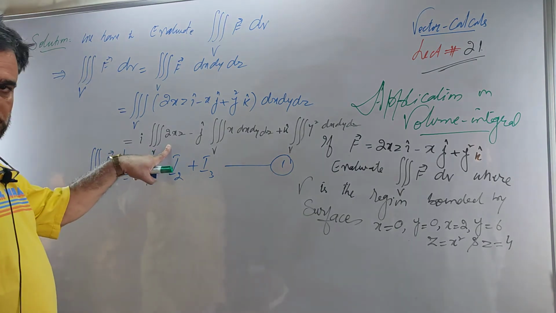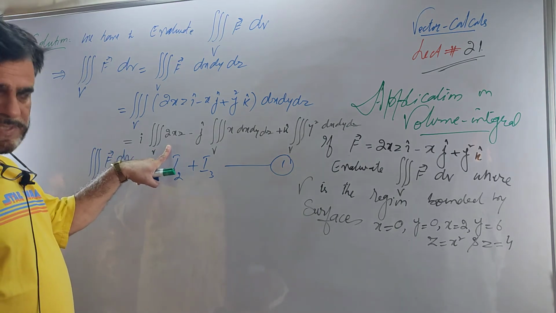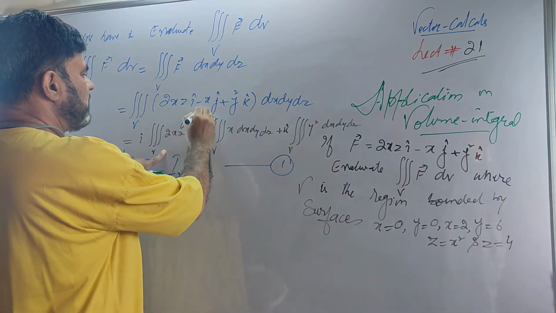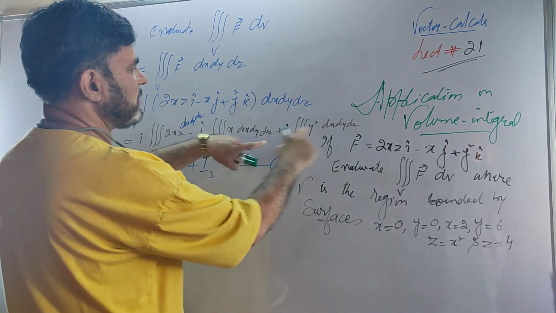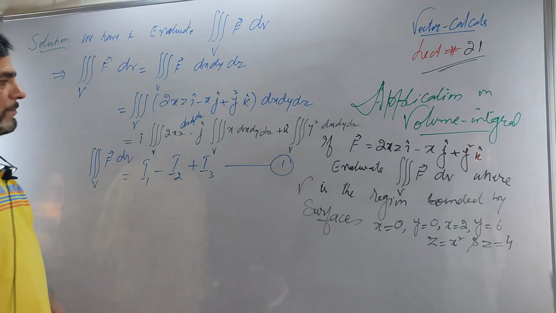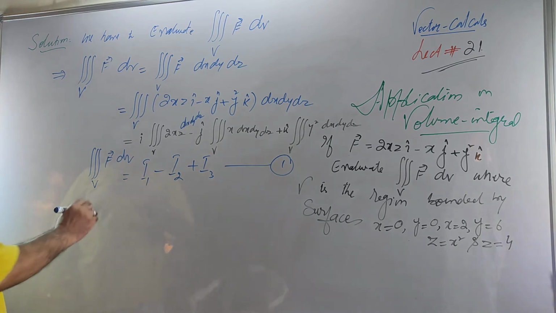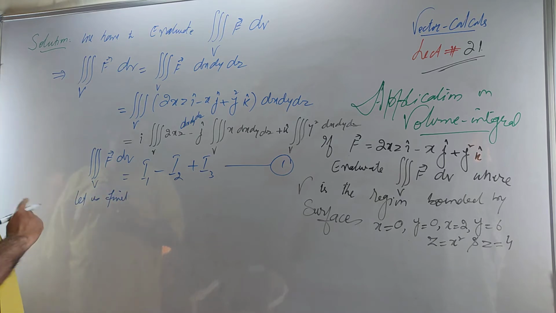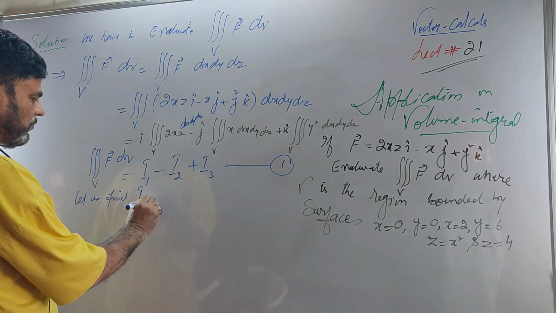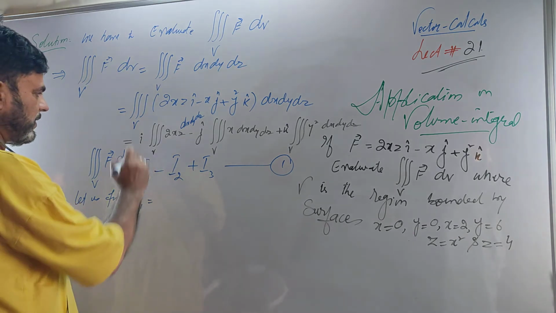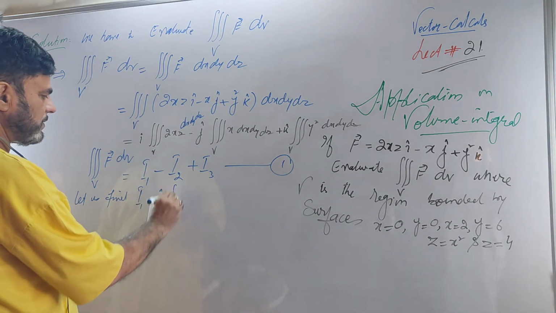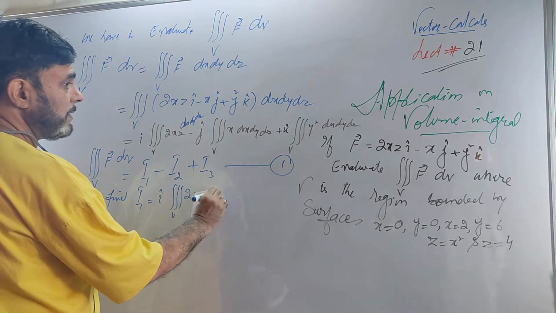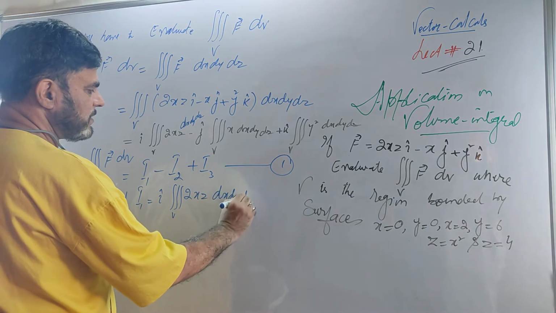I will find out this triple integral. I am sorry, dx dy dz is a must here. Do you follow? Okay. Let us now find I1. What is your I1? This is i times the triple integral over V of 2xz dx dy dz.